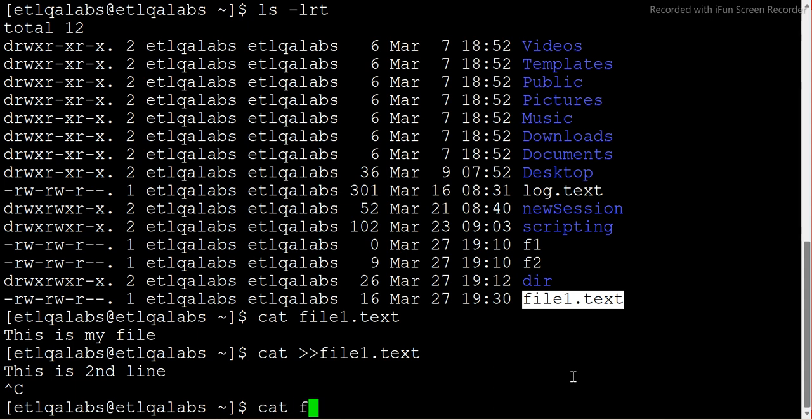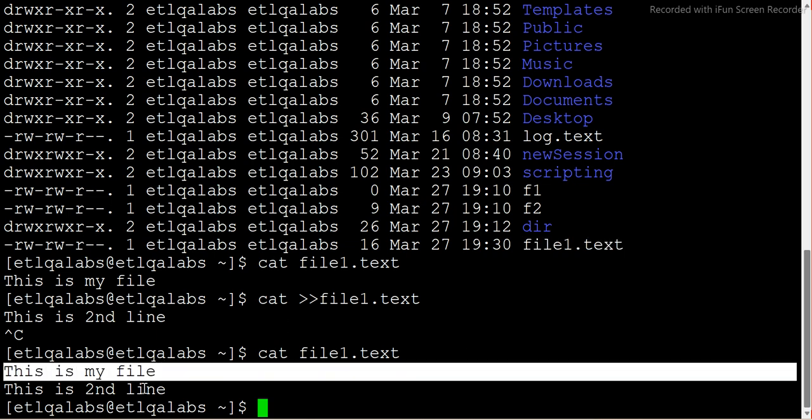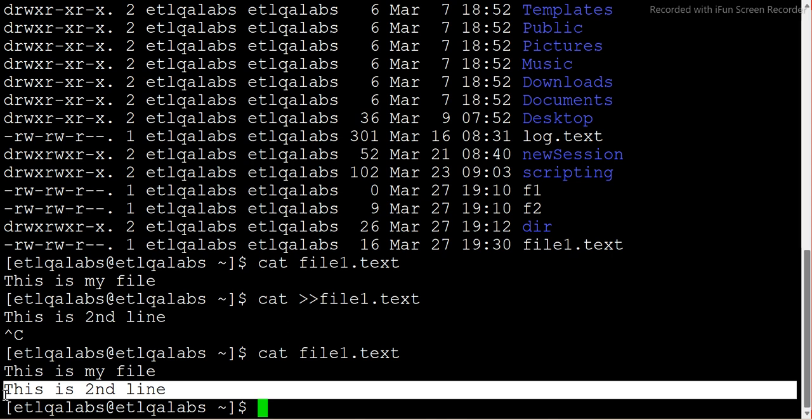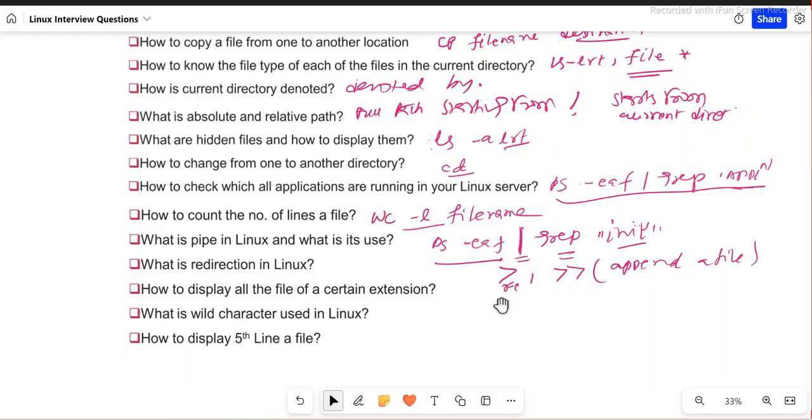Now if I say cat file, I see my file, which was written the first time, and this is the second time I have written. So it actually got appended, right? If I use single redirection, it will remove this and write only this one. So this is what the single and double redirections do.